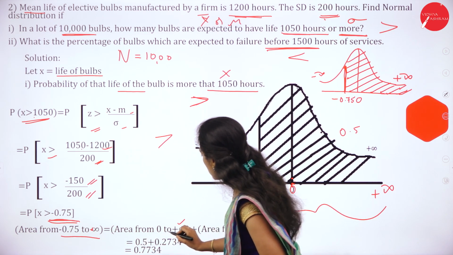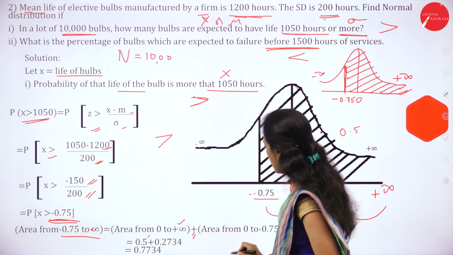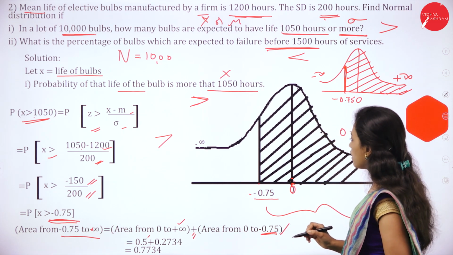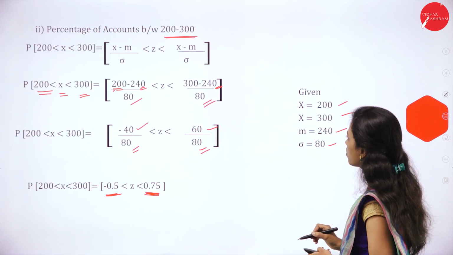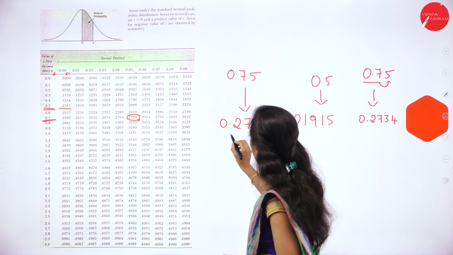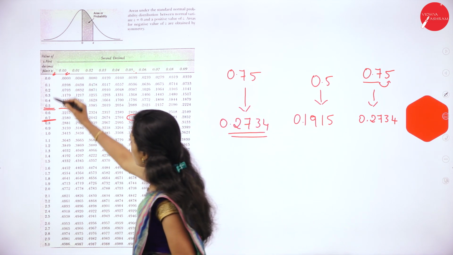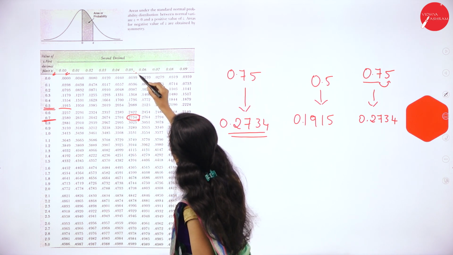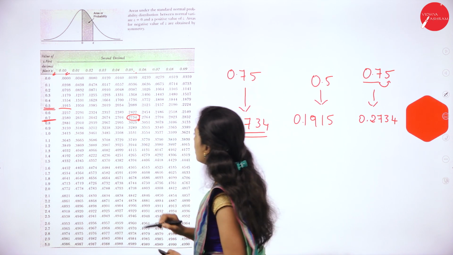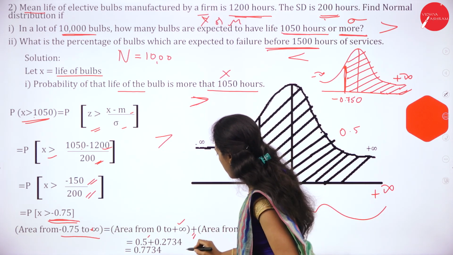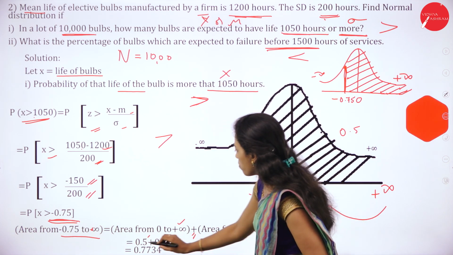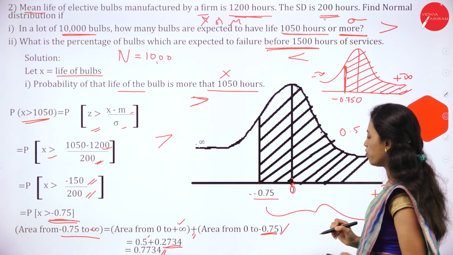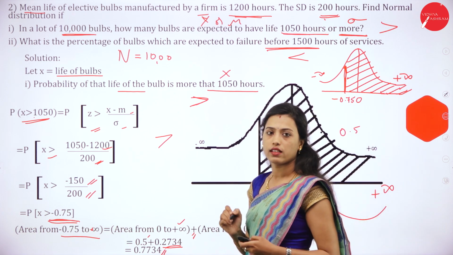So area from 0 to plus infinity it is 0.5. Then area from 0 to minus 0.75 we have to see in the table value. So table value is, for 0.75 it is 0.2734. Same for the 0.7 column and 0.05 column, it is 0.2734. So 0.5 plus 0.2734 it is 0.7734. If we multiply by 100 we'll get the percentage.